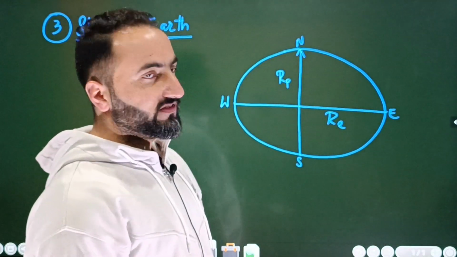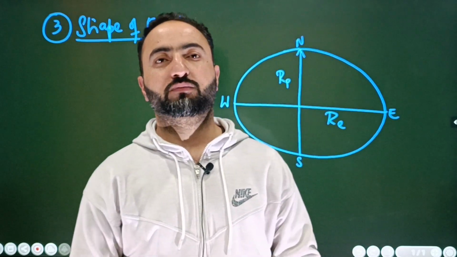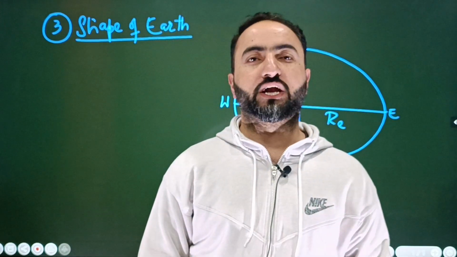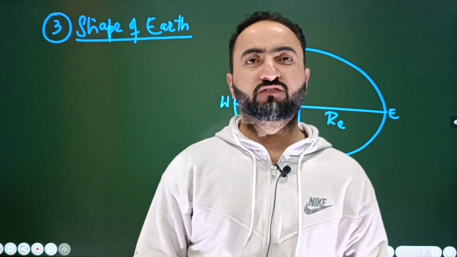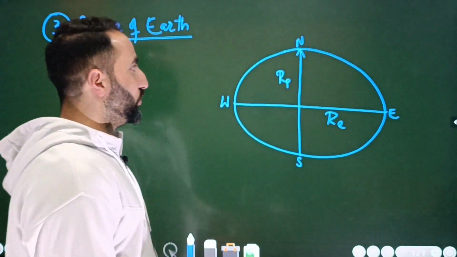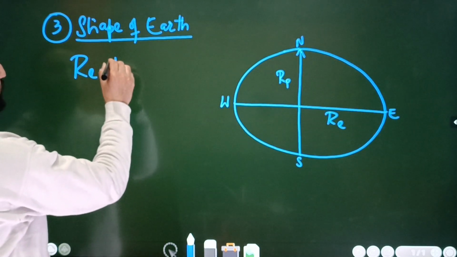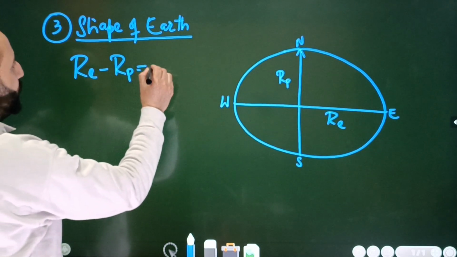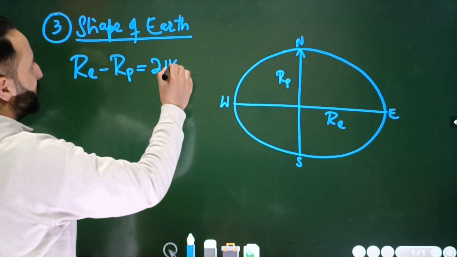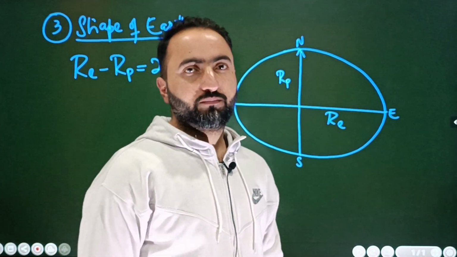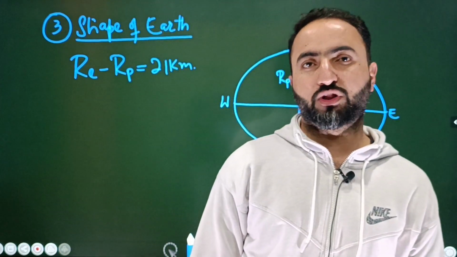Now the equatorial radius is slightly bulged at the equator, so that means the equatorial radius, beta, is more compared to your polar radius. What is the difference between the equatorial radius and the polar radius? You should know, beta, that equatorial radius minus polar radius is equal to 21 kilometers. This difference is simply what? It's equal to 21 kilometers. That means the equatorial radius is greater compared to the polar radius.